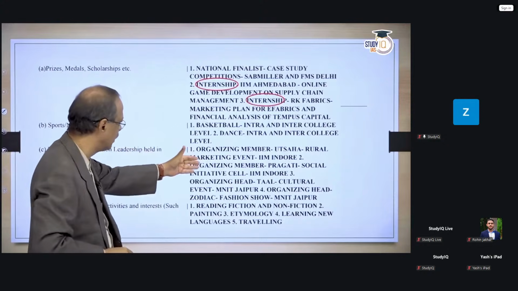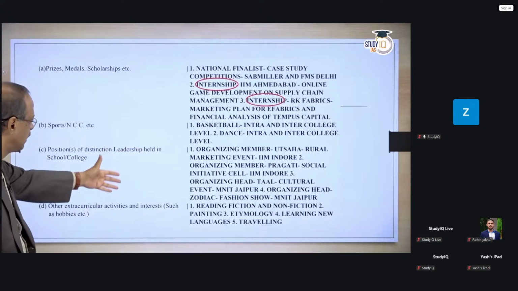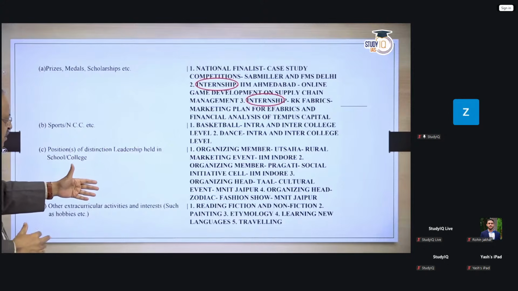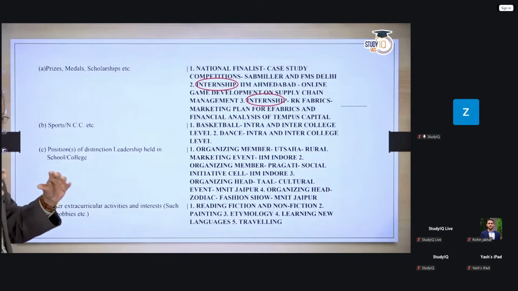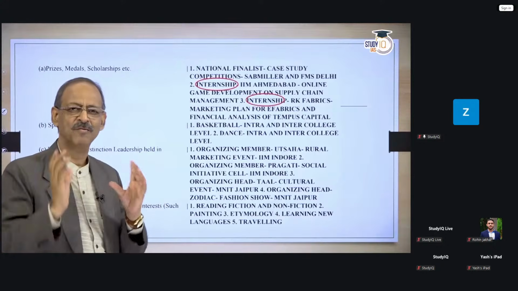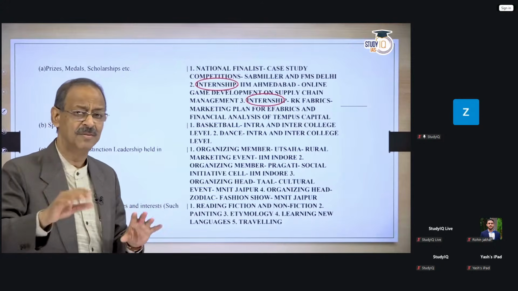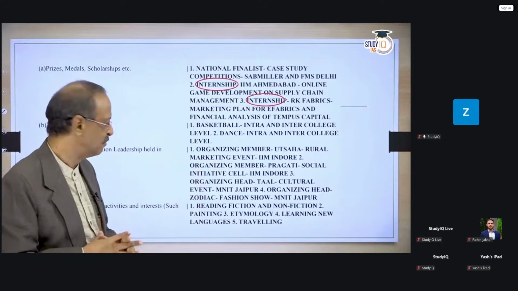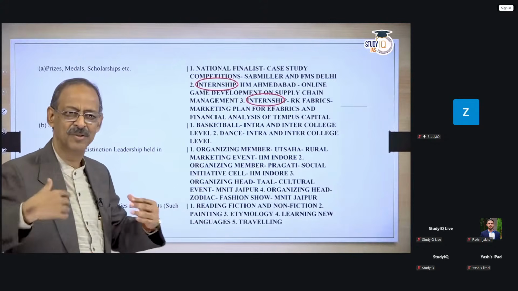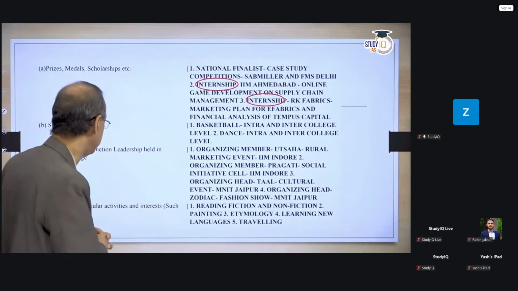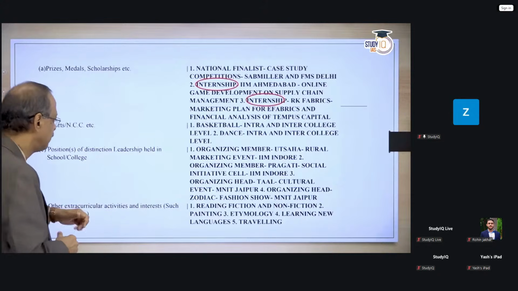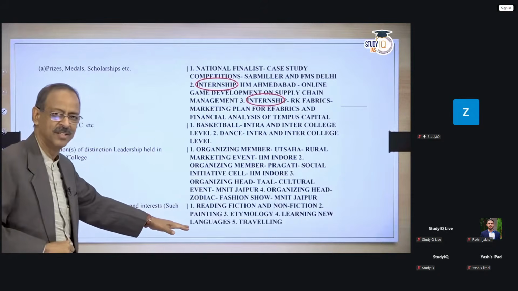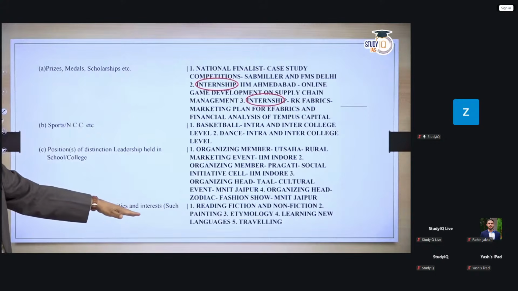Then, of course, this is okay, organizing member of a particular marketing committee. But try and keep it as limited as possible. The more information that you give, if it is relevant and you think it is important, give it. But don't write an essay here about what you've achieved in your life. Here again, look at what is written in hobbies, and it's very critical.